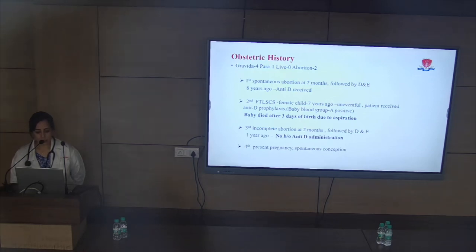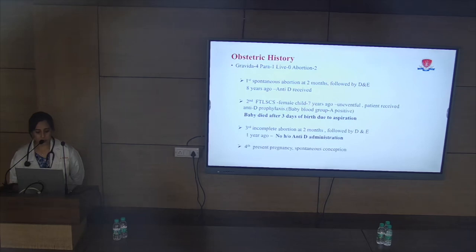Second, full-term lower segment cesarean section, female child, 7 years ago. The pregnancy was uneventful. Patient received both antenatal and postnatal anti-D prophylaxis. Baby blood group was A positive. Baby died after 3 days of birth due to aspiration.